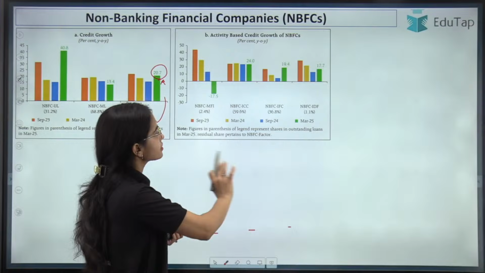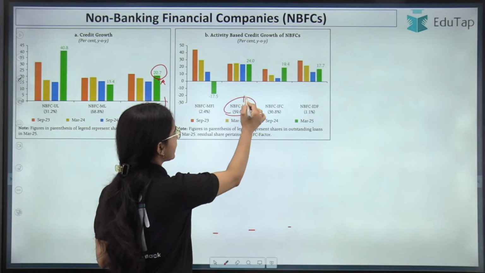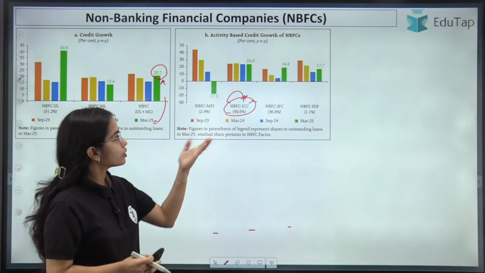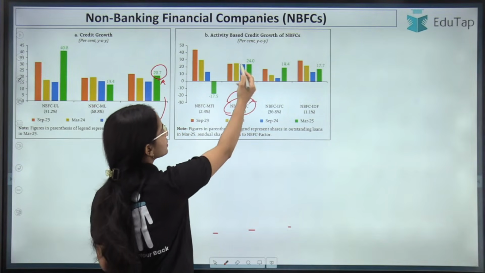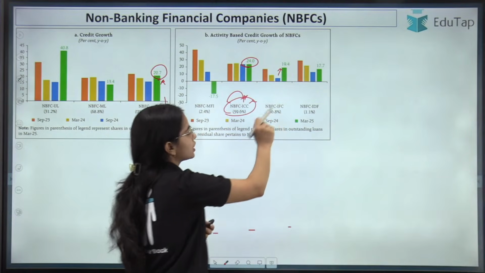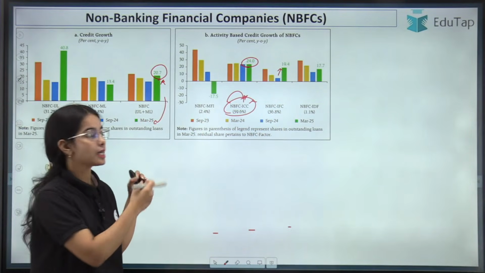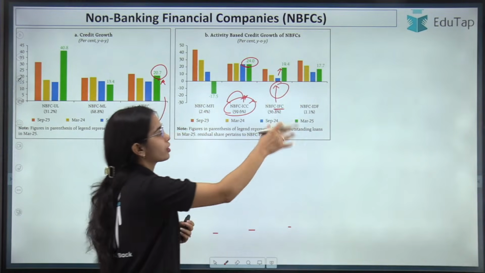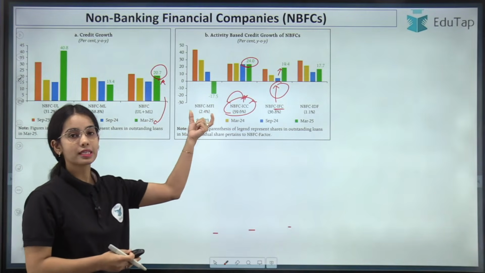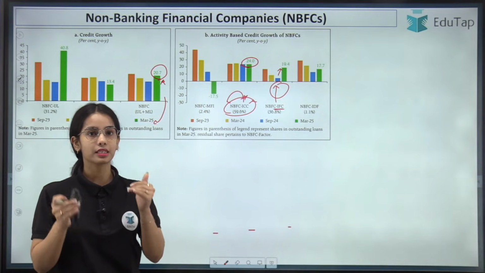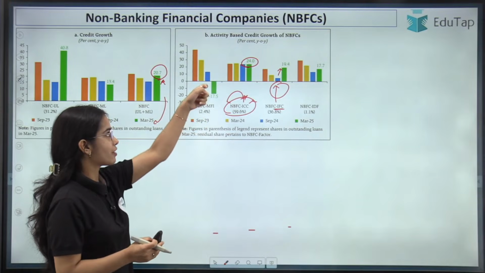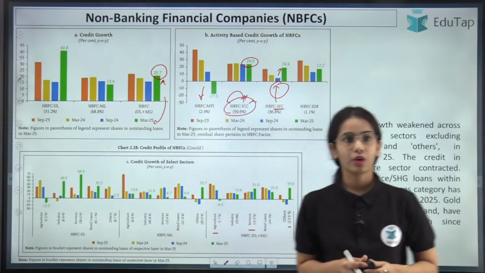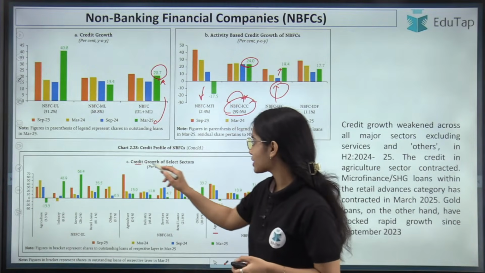Now the activity based credit growth of NBFCs. The highest credit growth has been seen by the investment and credit companies, okay. So the NBFC ICCs have seen the highest credit growth of 24%. But if you see from the previous periods, the infrastructure finance companies have also seen a huge credit growth, okay. So this is the idea. Now for microfinance institutions, because the microfinance sector is under stress, they have decreased their credit growth and their credit growth is negative. This is the idea. Now coming to the next point, that is the credit growth of select sectors.